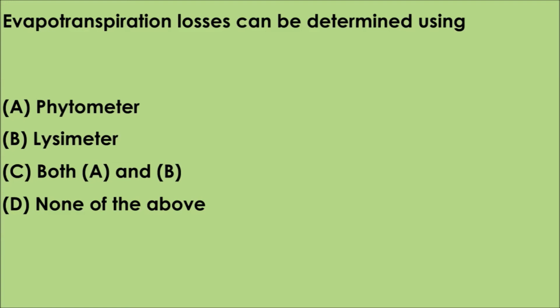Question number 3. Evapotranspiration losses can be determined using option A. Phytometer, option B. Lysimeter, option C. Both A and B, D. None of the above. The correct answer is option B. Lysimeter. In the given option, phytometer is used for measuring only transpiration, whereas lysimeter is used for measuring evaporation as well as transpiration. That's why measurement of evapotranspiration can be done by using lysimeter.